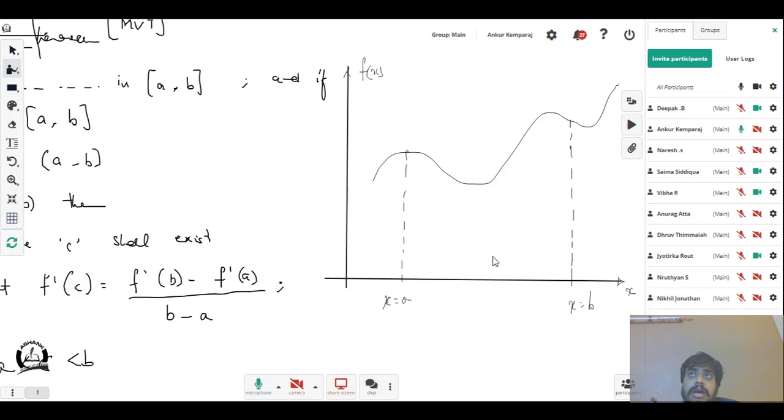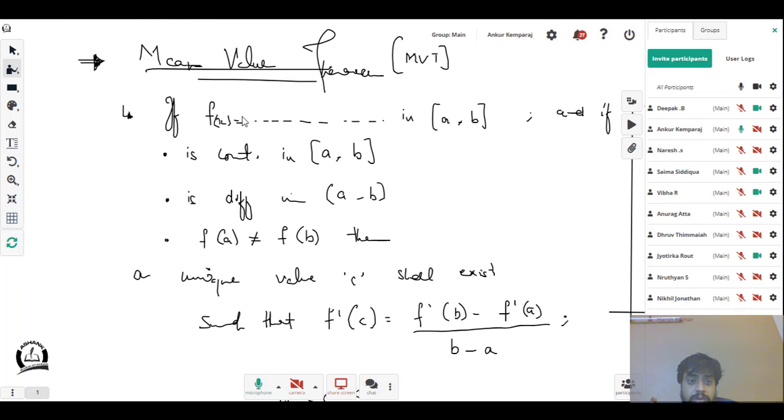Are we clear with this up to here? So what I've explained now is this statement and this statement. These are the only two things I've explained. Did anyone not understand this?